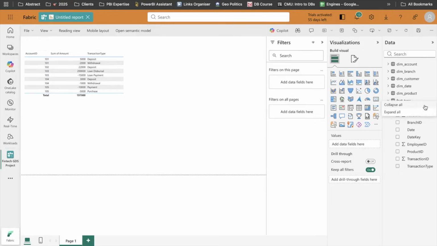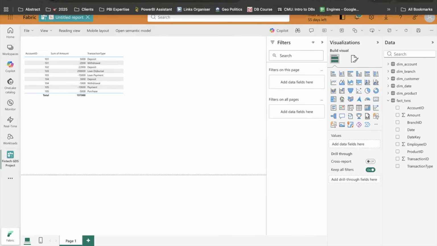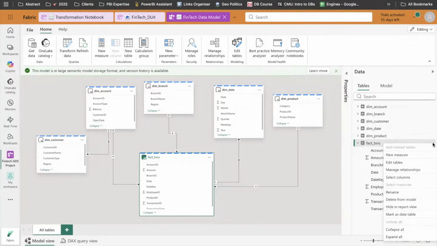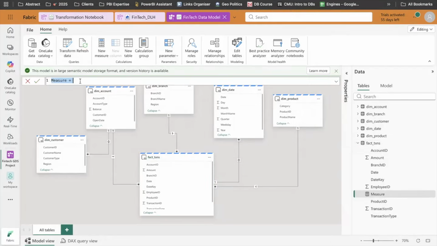Okay. So what we can do is simply go back to my model and start writing some basic DAX. For example, initially, let's say I want to calculate my inflow. I will write inflow, and here I want to write the formula. DAX is nothing very complicated. It is very close to the transactional English lines or sentences which we write.